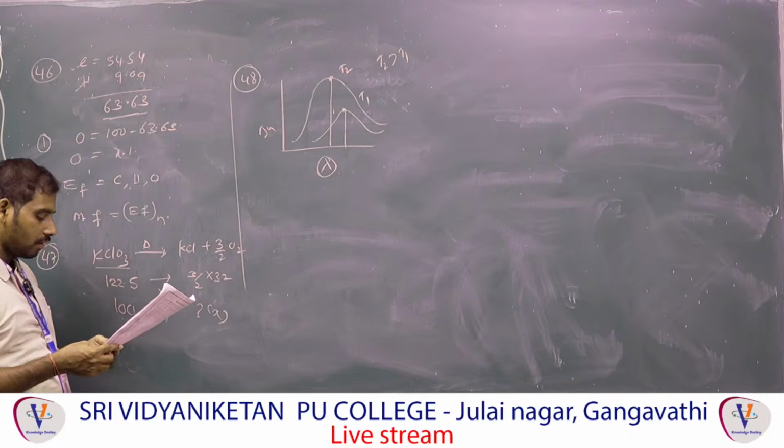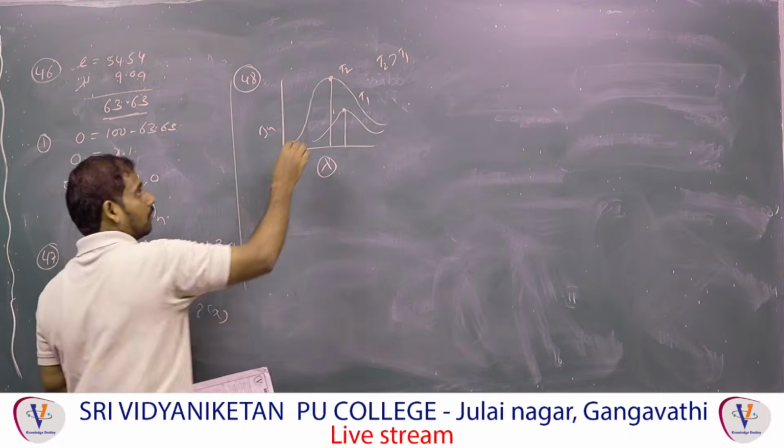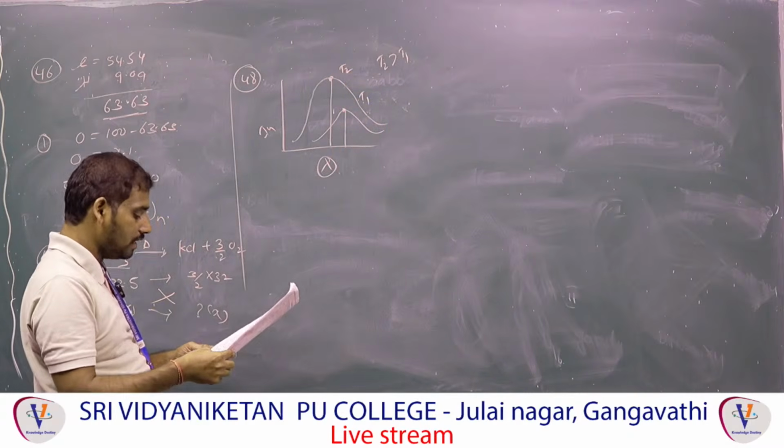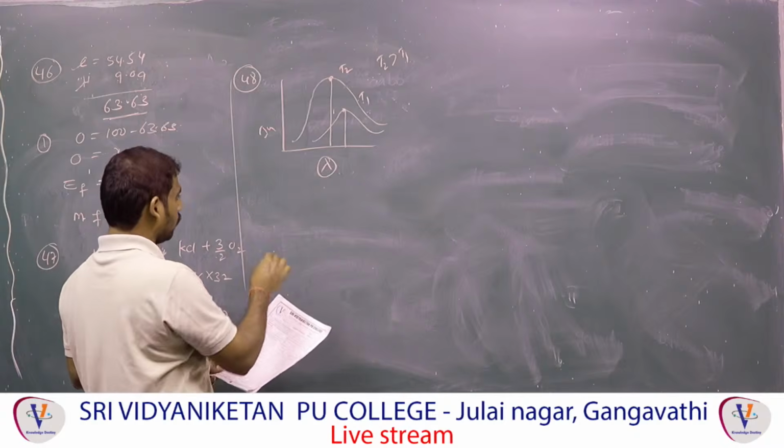Next, D. D is: T2 is greater than T1. Yes, T2 is greater than T1. So it is correct. The final option is A and D. Next.